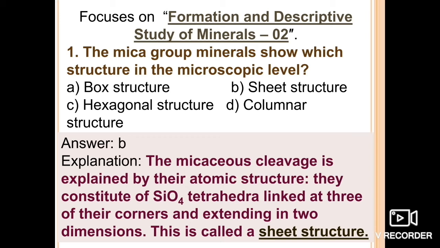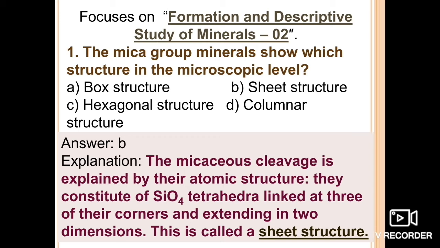The atomic bonding perpendicular to the sheet structure is generally weak. That's why these minerals split easily into thin sheets. That's the very important cause. That's why mica minerals, or chlorite, kaolinite, and other clay minerals, break easily, because of the weak atomic bonding perpendicular to the sheet structures.